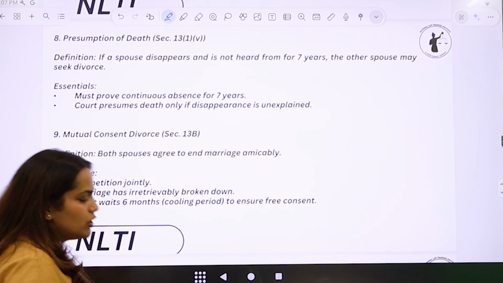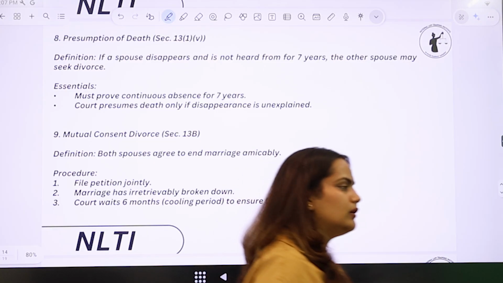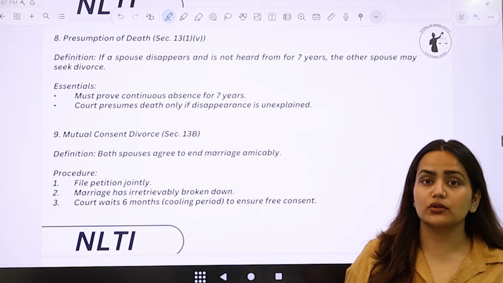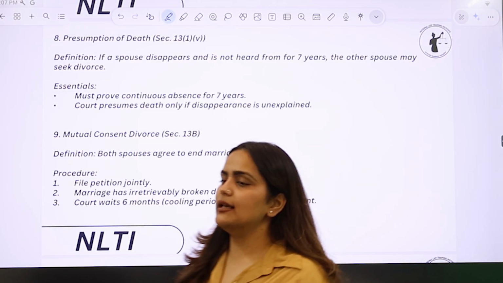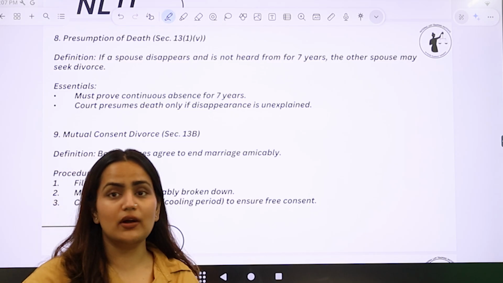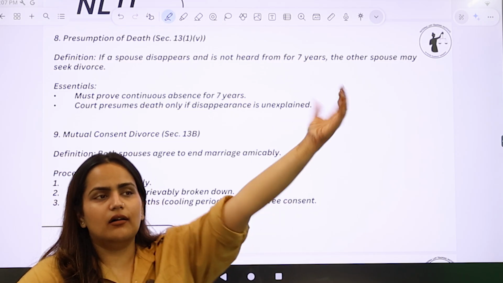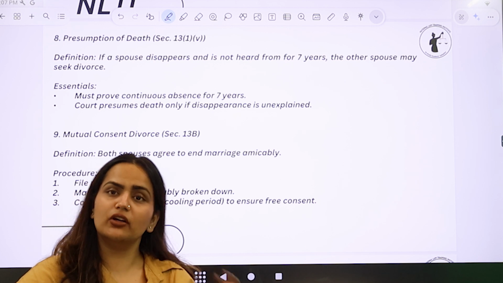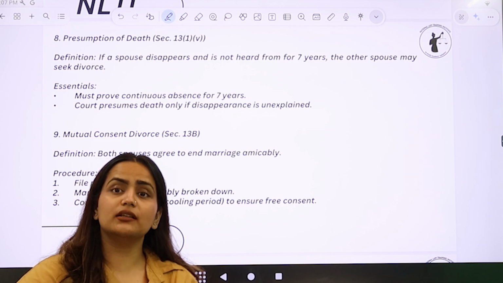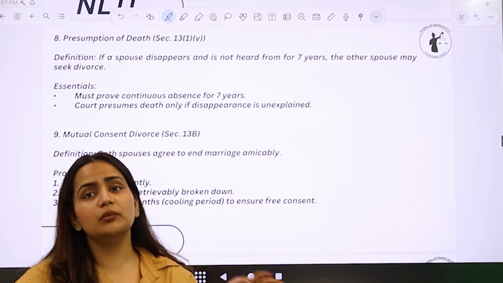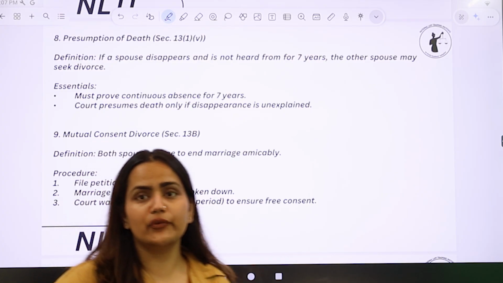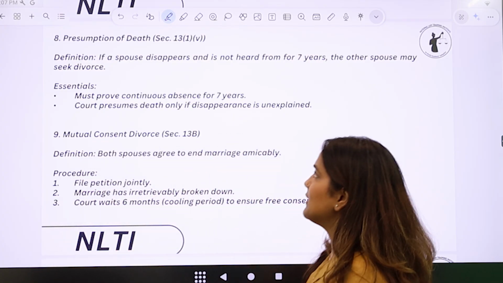Next is presumption of death. Now usually in the older days when there used to be no phones, no internet, तो ऐसा बहुत बारी देखा गया था that the spouses used to go and they never used to return back, right? Let's say there used to be soldiers जो चले जाते थे और वापस नहीं आते थे या फिर वापस आते थे बहुत साल बाद, and in the meanwhile there was no know-how of those people, right? उस केस में क्या होता था?